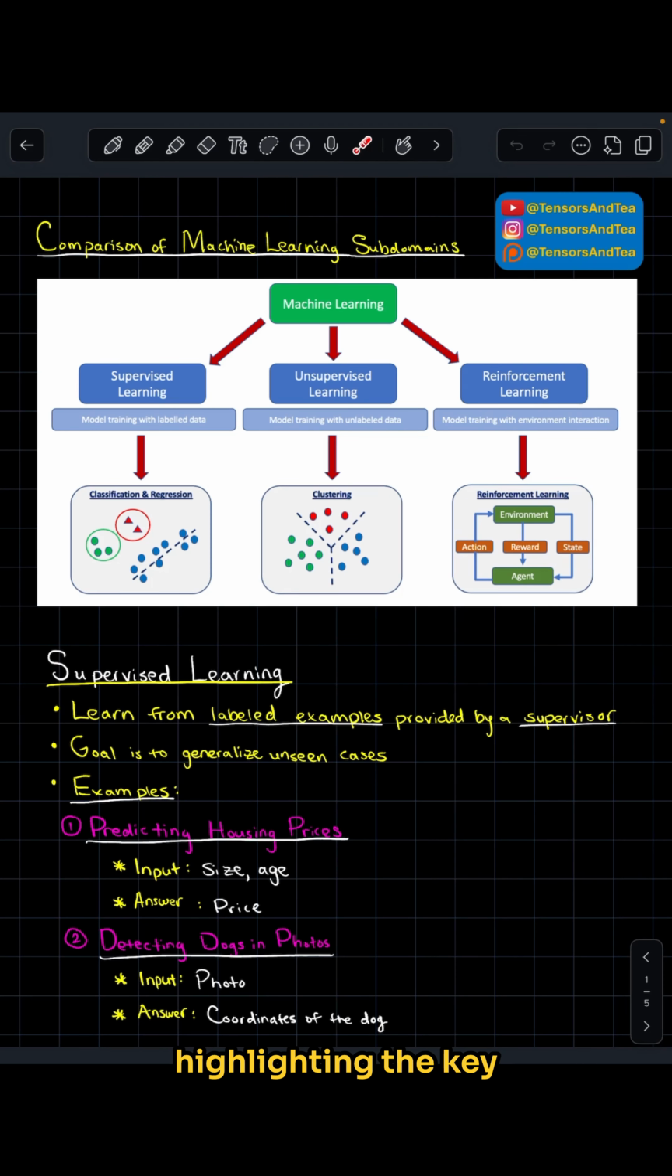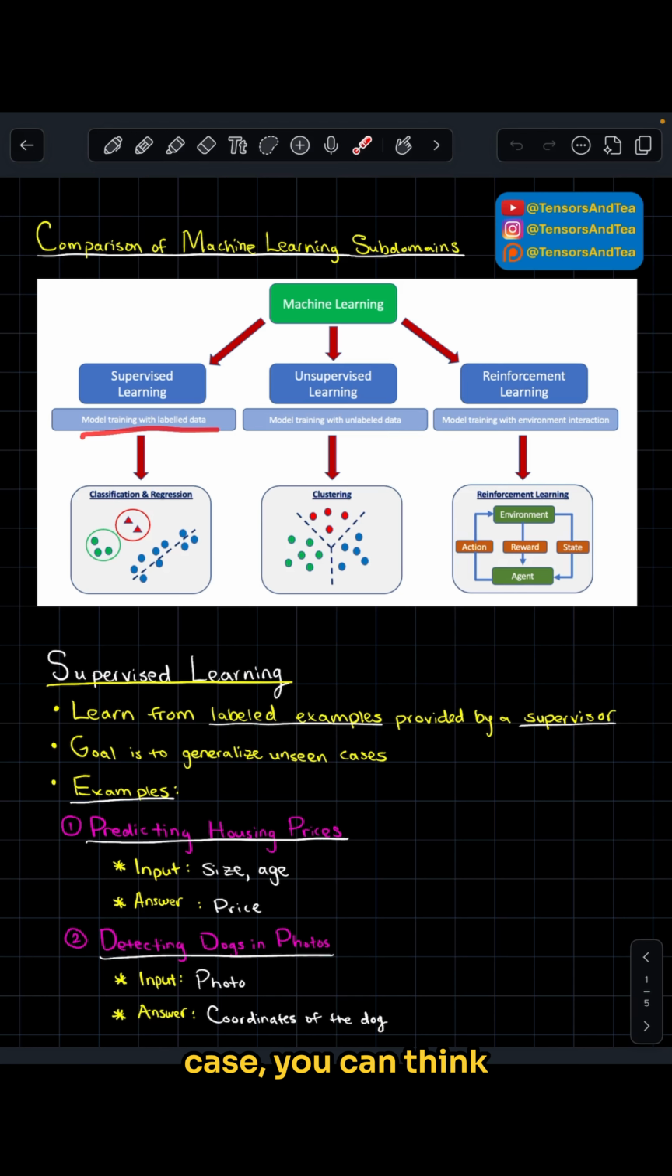In this video, we'll be highlighting the key distinctions between the different machine learning subdomains. In machine learning, there exist three main subdomains: supervised learning, unsupervised learning, and reinforcement learning. In supervised learning, the model is trained using labeled data. In unsupervised learning, the model is trained using unlabeled data. And in reinforcement learning, the model is trained with the interaction of the environment.